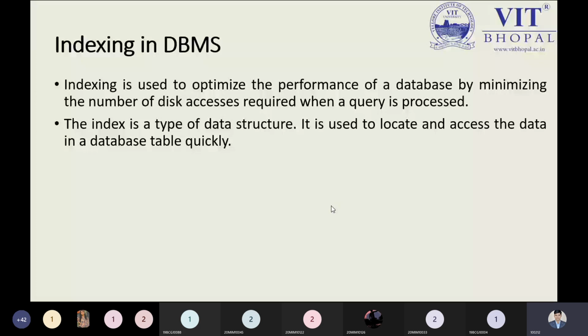That's why, as per my query and my required position, I can apply indexing in the database management system. So what is an index? An index is a type of data structure. That is the point you are required to understand while studying data structures and algorithms. This is a good point to understand.